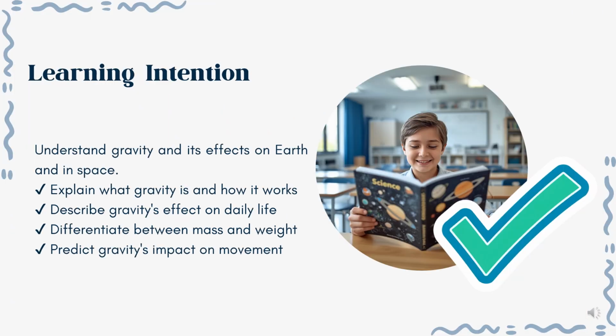Before we begin, let's look at what we're going to learn today. Our learning intention is to understand what gravity is and explain how it affects objects, both on Earth and in space. By the end of today's lesson, you should be able to describe gravity in your own words, explain the difference between mass and weight, and predict how gravity changes the movement of objects.